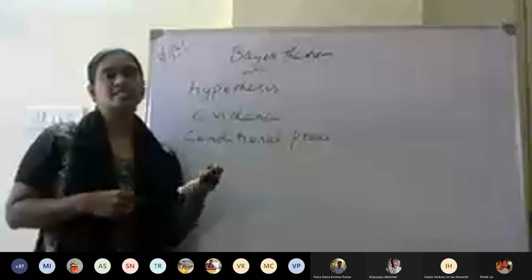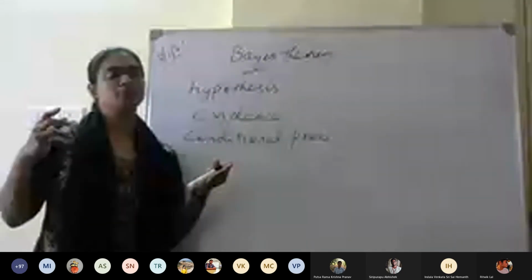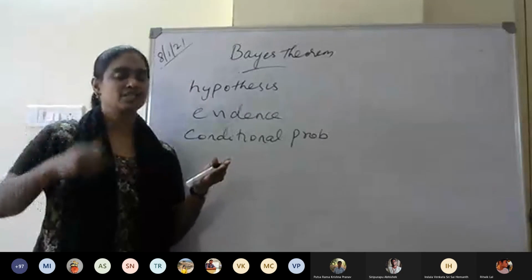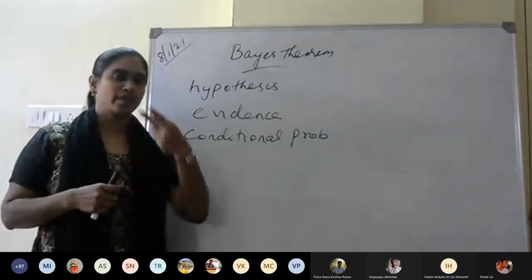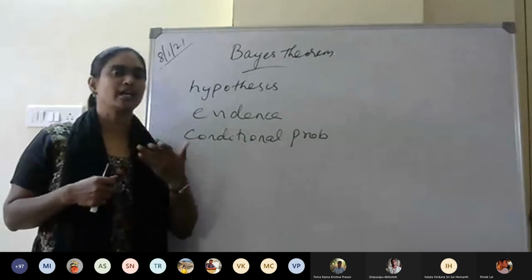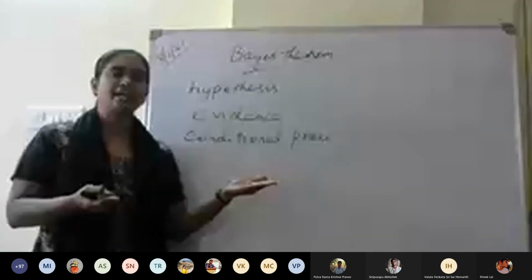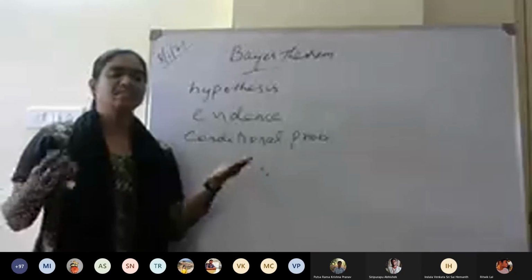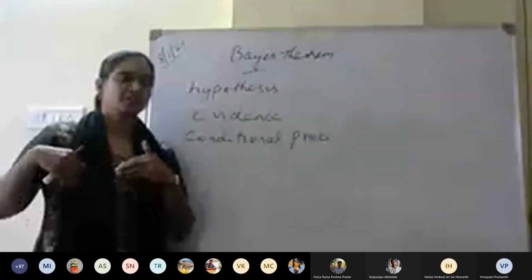I make a statement: the left one is black, given that the sock you wear on your right leg is also black. That means there is some evidence that you are already wearing a black sock on your right side.